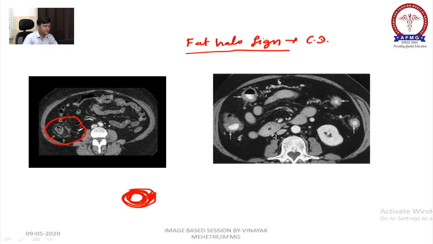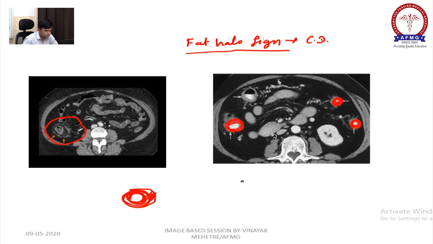It is getting thickened. See, this is the bowel and the wall is getting thickened, right? Here also the same, wall is getting thickened. That's why we call it fat halo sign, seen in Crohn's disease.